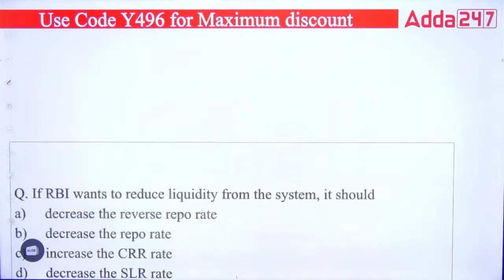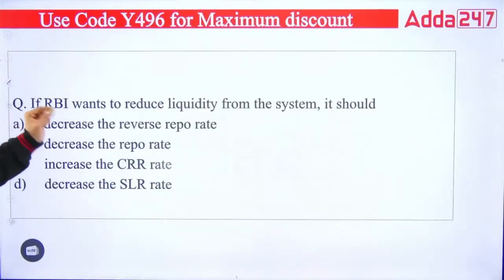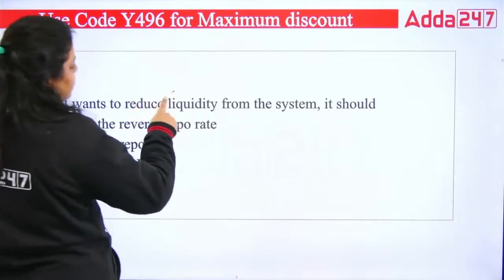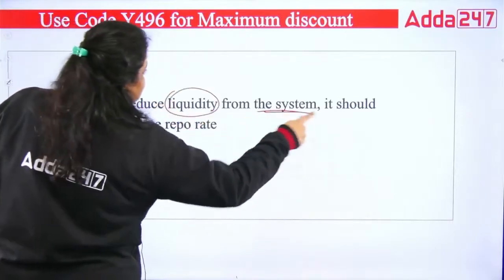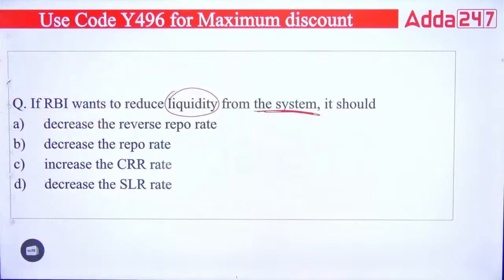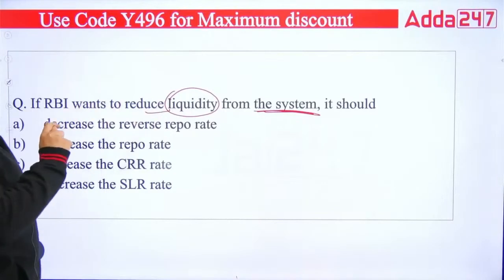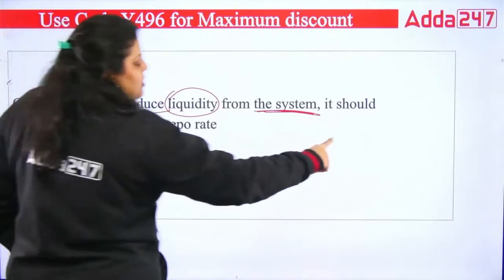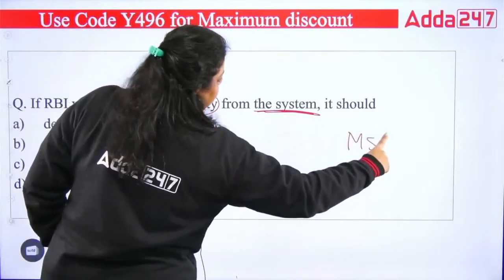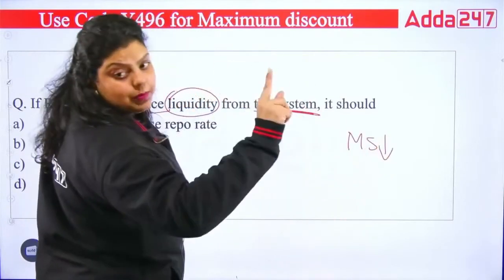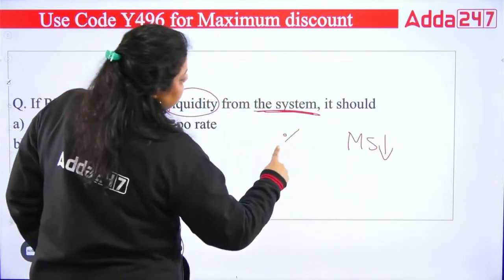Next question. Next question we have, if RBI wants to reduce liquidity from the system, it should. Like if RBI wants to reduce the liquidity from the system, what should RBI do? First, decrease the reverse repo rate. Second, decrease the repo rate. Third, increase the CRR. Four, decrease the SLR. So first of all, RBI wants to reduce liquidity. Now, if RBI wants the money to be less in the economy, what has to be done? RBI has to increase the policy rates.